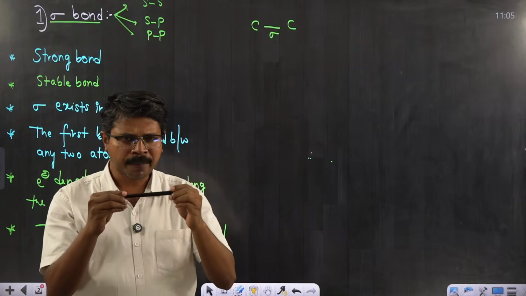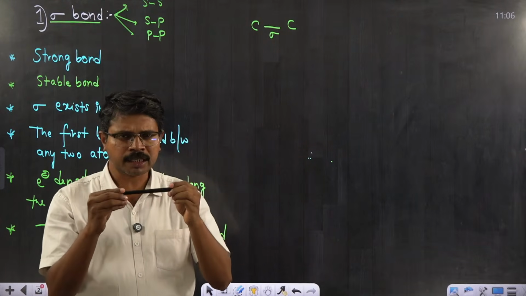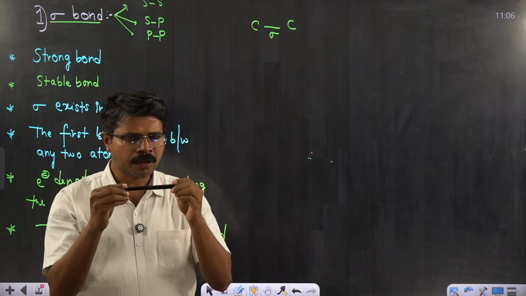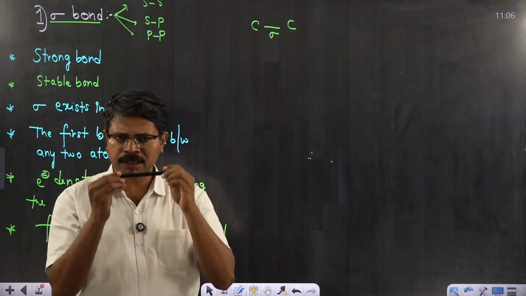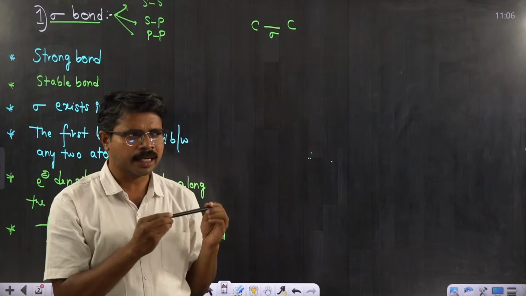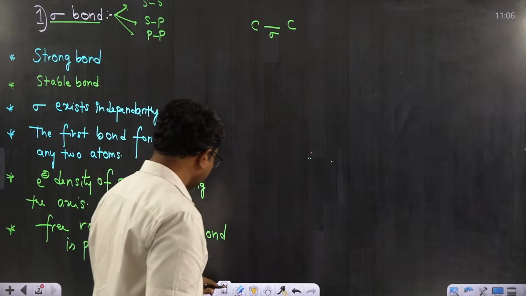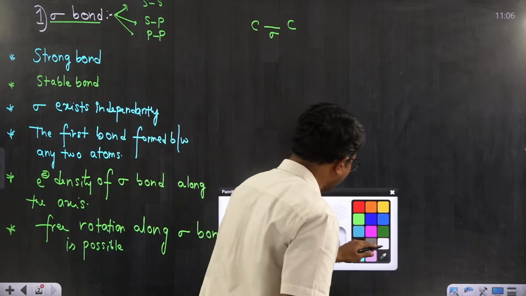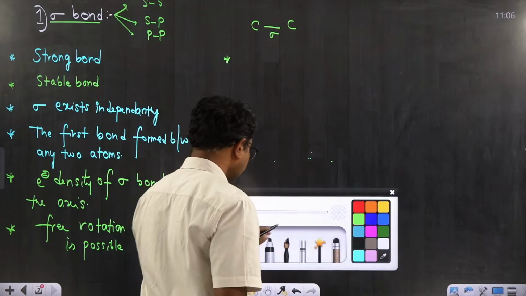Okay? Why I am mentioning here free rotation? In future, when you are taking the NEET course, we will talk about a topic which is called geometrical isomerism. Under geometrical isomerism, this kind of discussion comes. So, you can rotate the sigma bond freely. Next point.